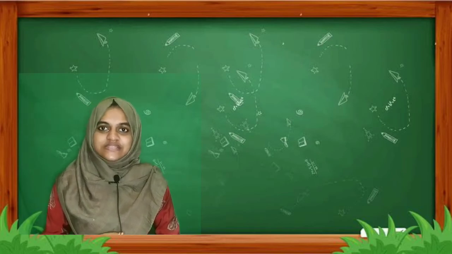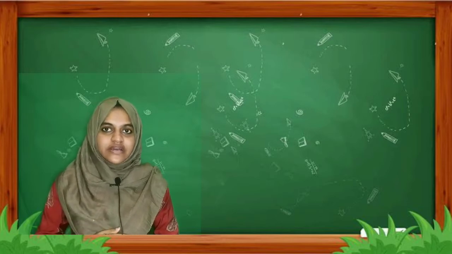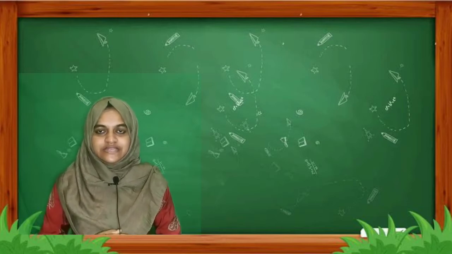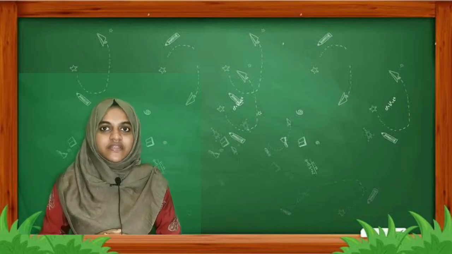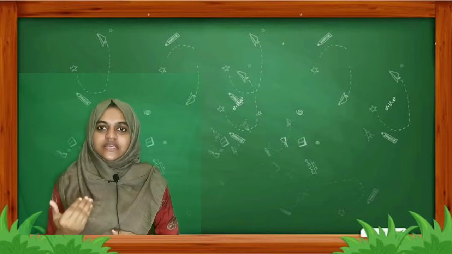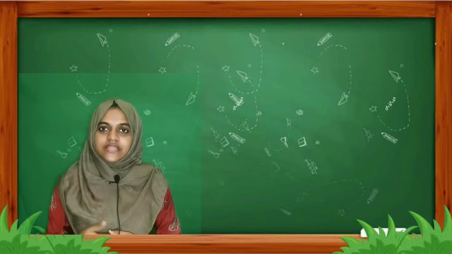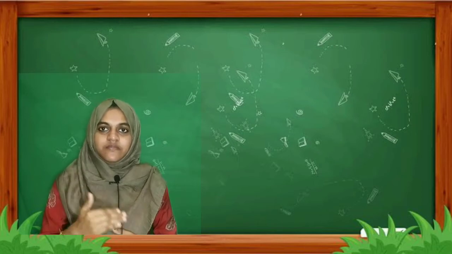So, dear students, we were discussing the sexual mode of reproduction in the previous class, right? And we discussed sexual reproduction in flowering plants. I think all of you are thorough with the reproductive parts of the flower, that is, separate male and female parts, stamen and pistil.